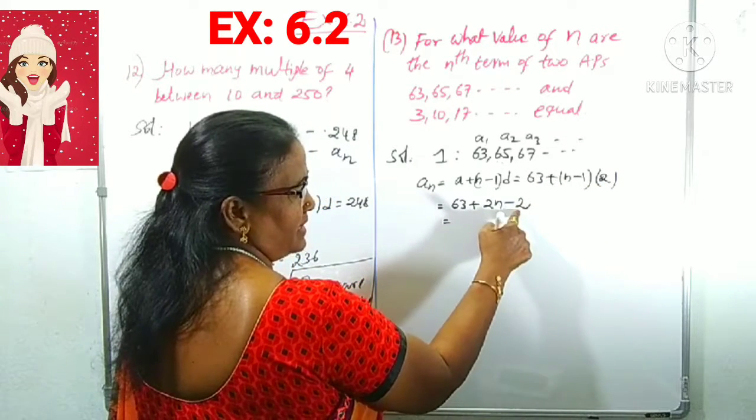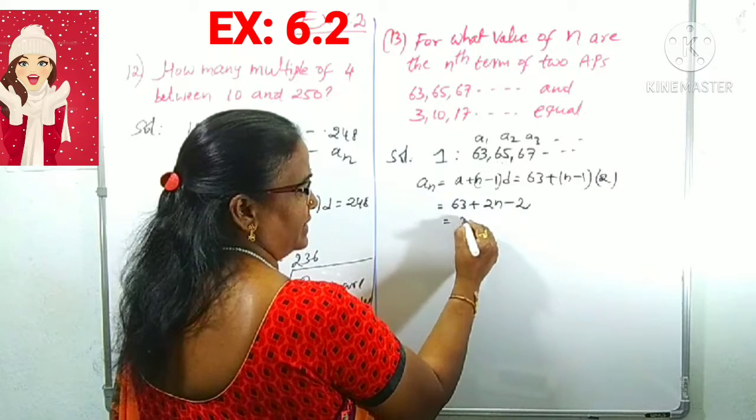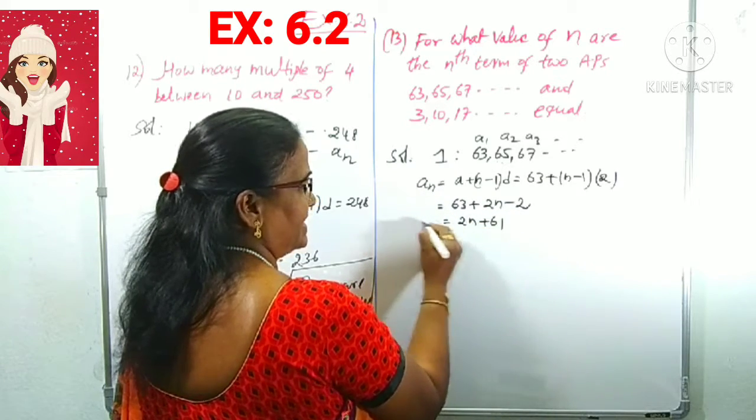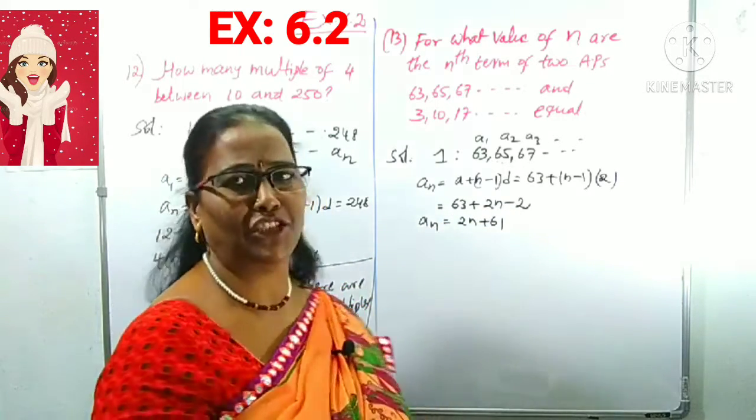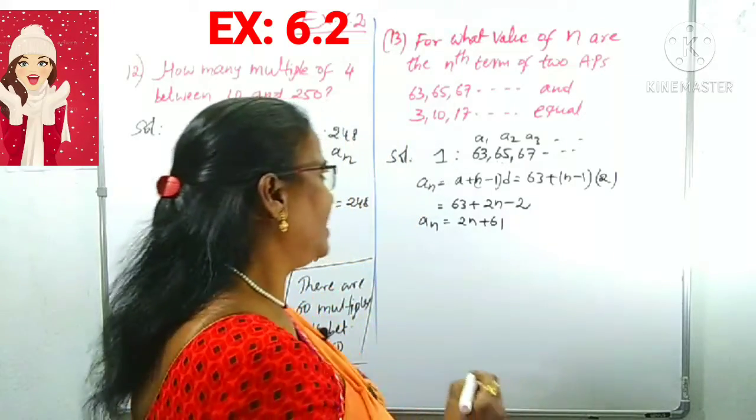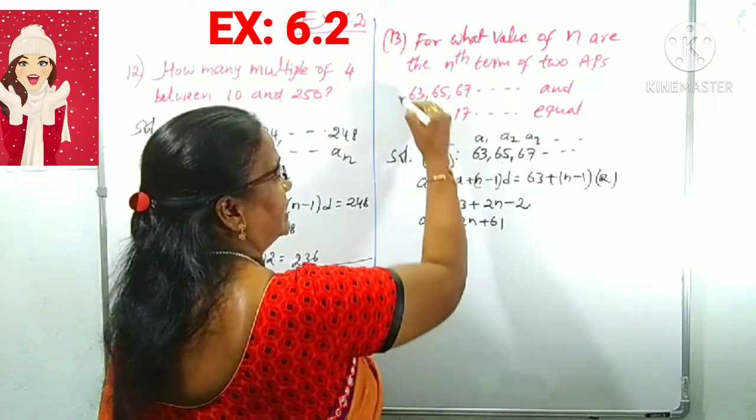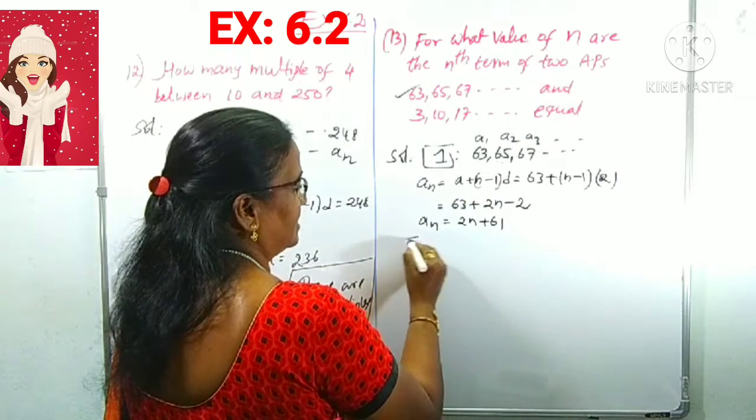Right, here 63 minus 2 is 61 with the 2n. So 2n plus 61. This is an, the nth term of the first series. Now take the second series.